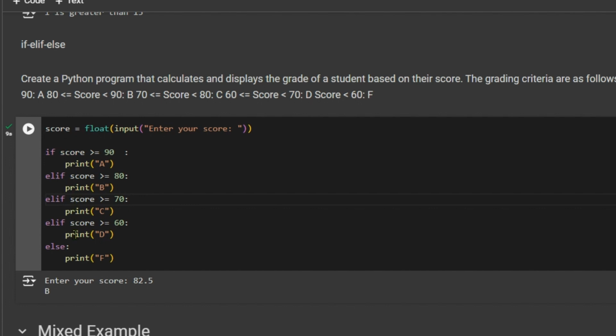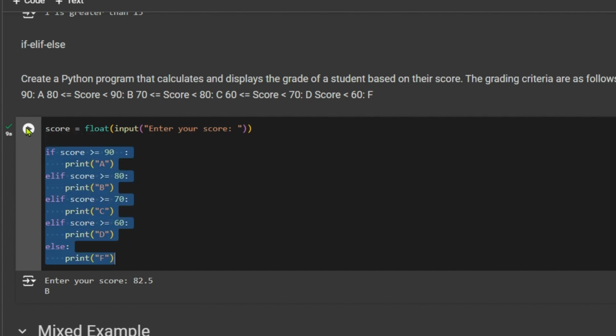So elif could be multiple here. The if statement will start with if, then multiple elifs, and at last, before the last condition, it will be the else part, or you can say the else block. That's the reason this code is written in this way.